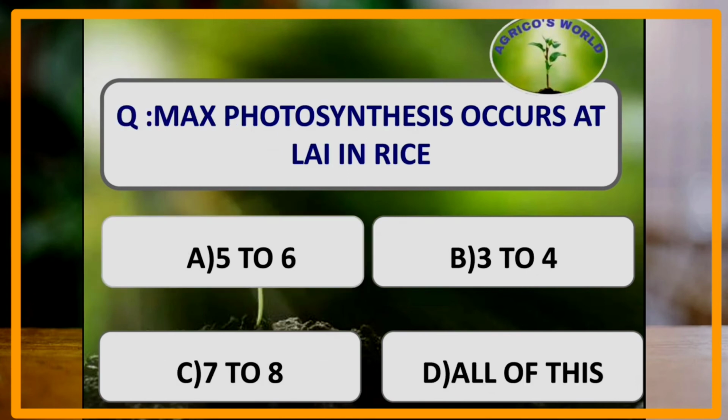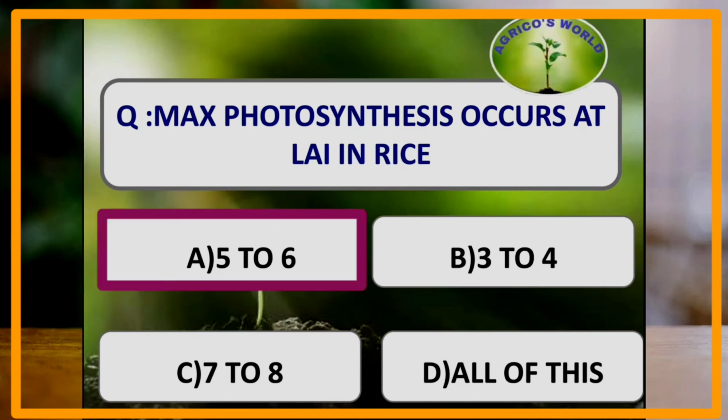What should be the leaf area index in rice so that maximum photosynthesis can occur? The answer is 5 to 6. At this leaf area index, maximum photosynthesis takes place in rice.